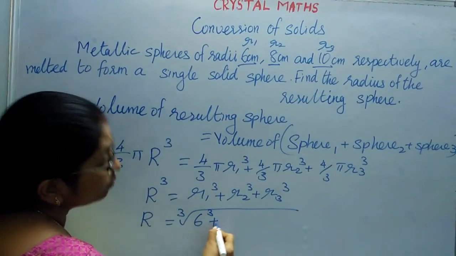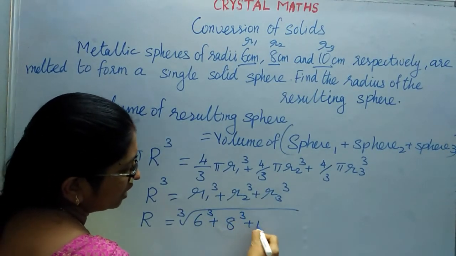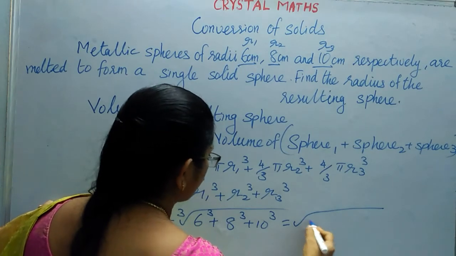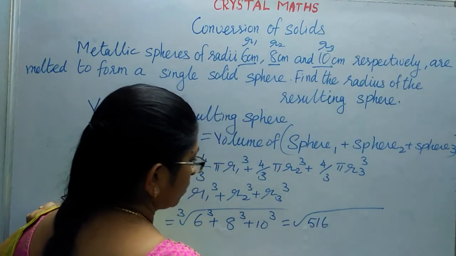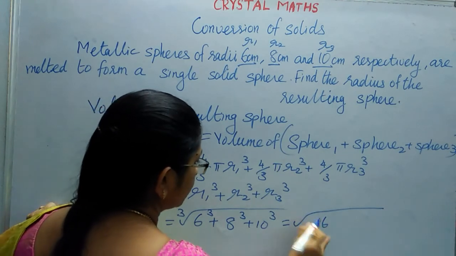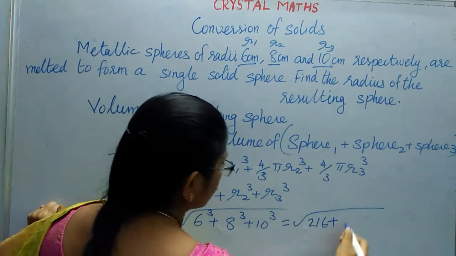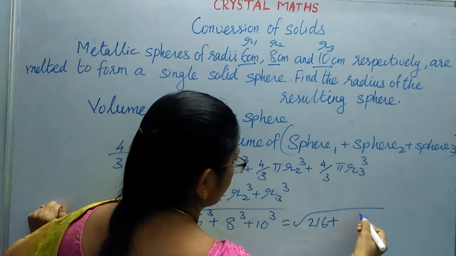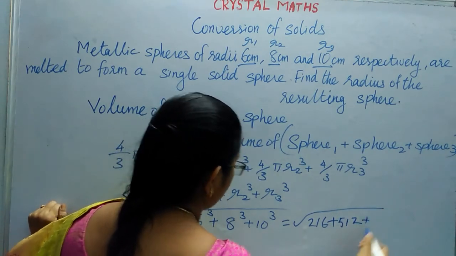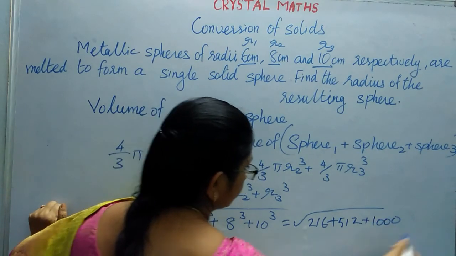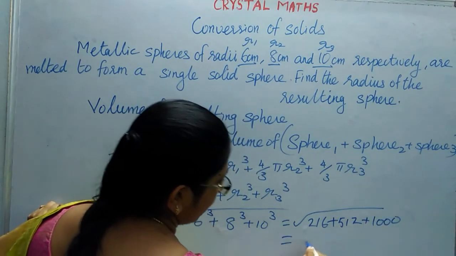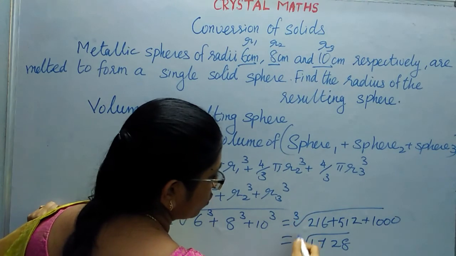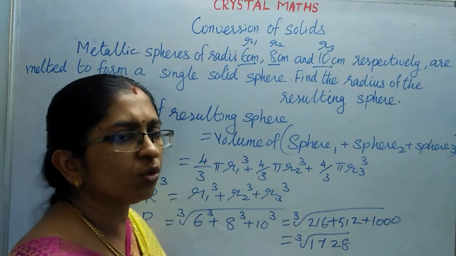That is 6 cube plus 8 cube plus 10 cube. 6 cube is 216, plus 8 cube, which is 512, and then 10 cube is 1000. Adding these, we get 1728.